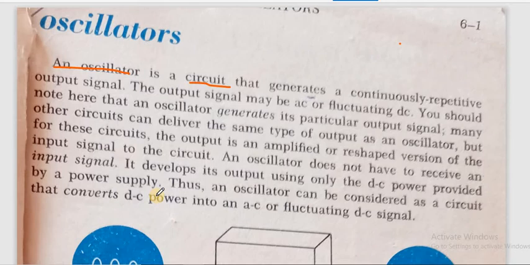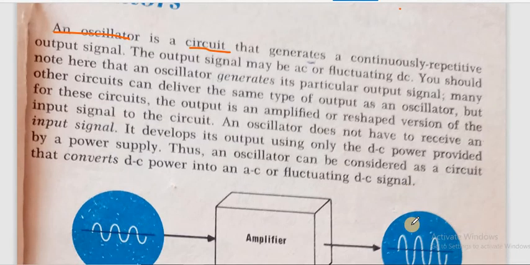So the oscillator is working with the help of DC power and it is producing an AC signal. Thus an oscillator can be considered as a circuit that converts DC power into an AC or fluctuating DC signal. So this is basically what an oscillator means.